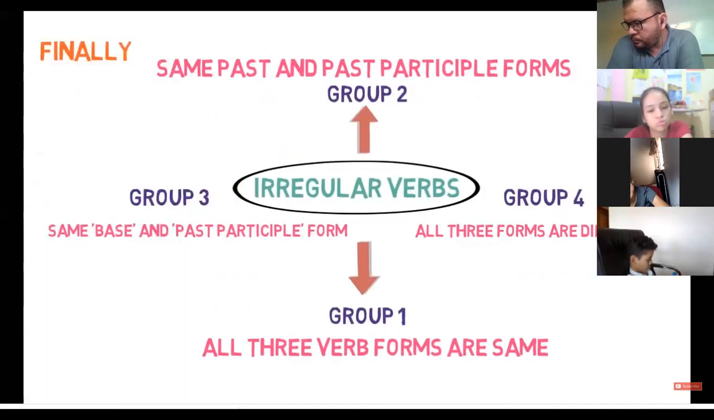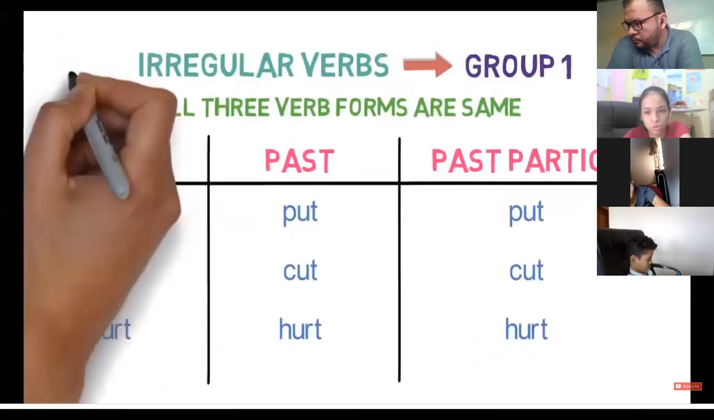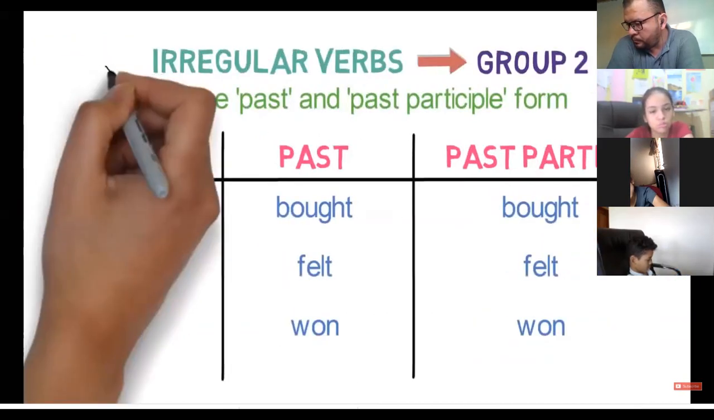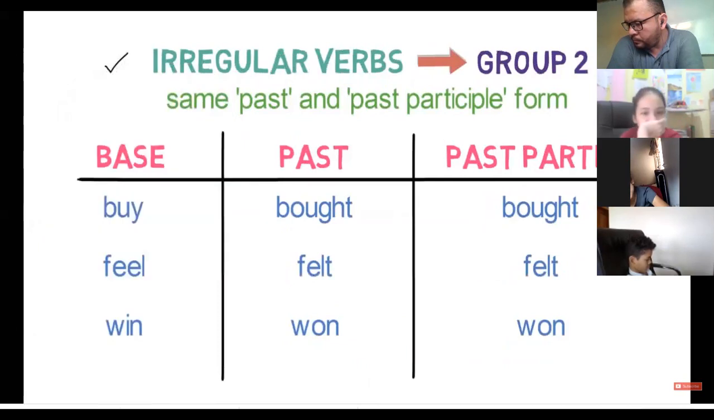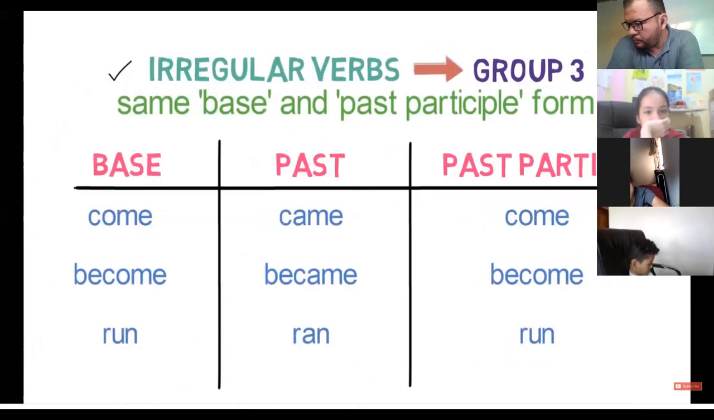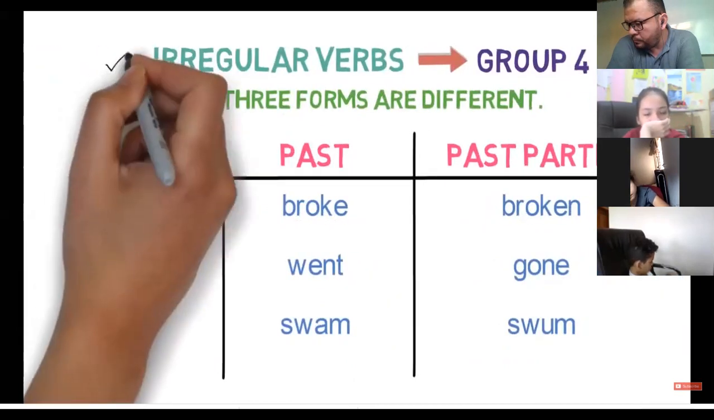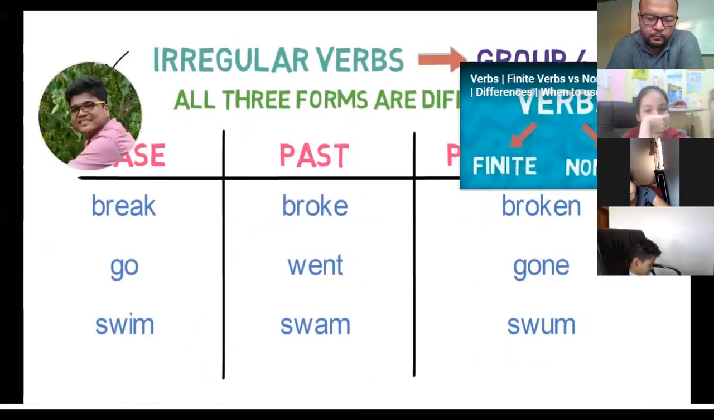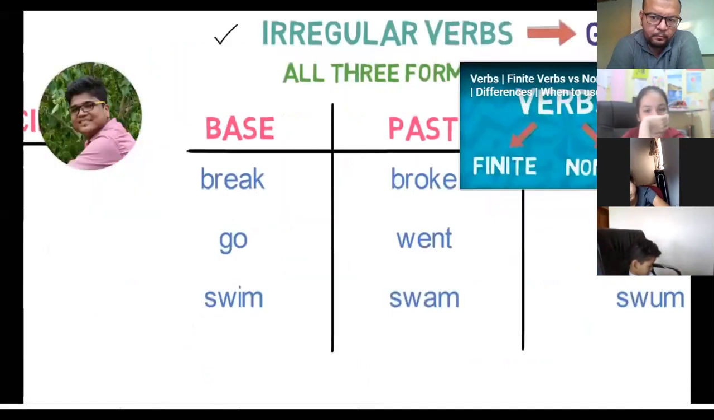Finally, we looked into four groups of irregular verbs. Group 1 having all three verb forms same. Group 2 having same past and past participle form. Group 3 having same base and past participle form. Group 4 having all the verb forms different. That's all about regular and irregular verbs in this video.